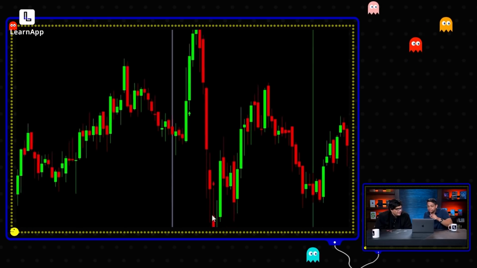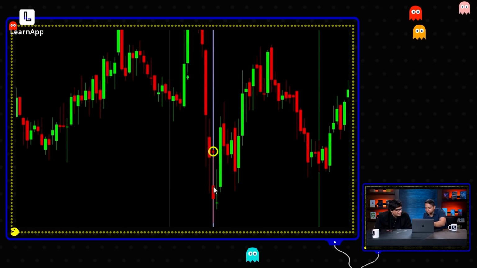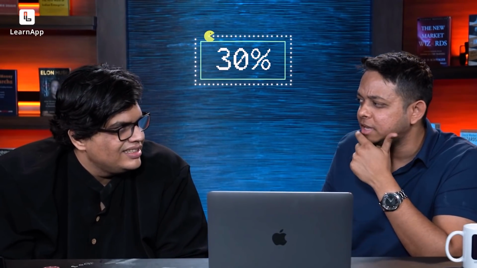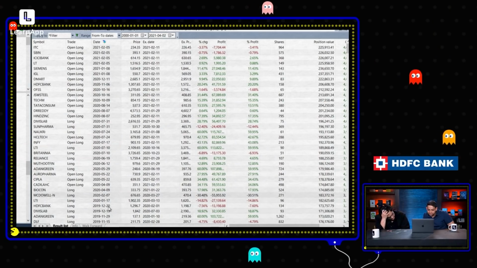Now here's the cool thing. I don't know if it's a cool thing, but the low is where we got stopped out. The market bounced back up right after that. You have to be okay with that. Don't go ahead and modify this. Look at it, maybe it should be 35%, not 30%. Don't do that, brother, a lot will change inside. Yeah, exactly. Let's see one more lost trade, so people know what a lost trade is.